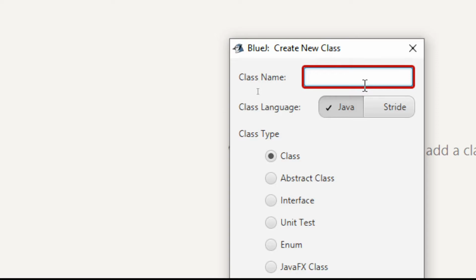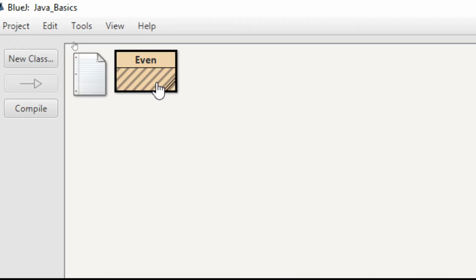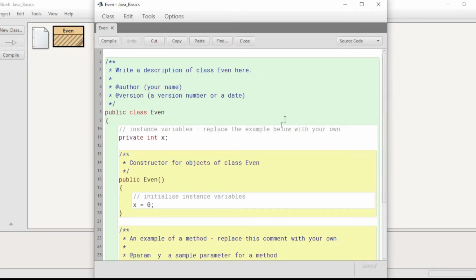Always save the class name related to your work. The first program we are going to create is the even odd number program. That's a pretty easy one. I'm going to name it Even. Just double click on it and it will open. This is the class.